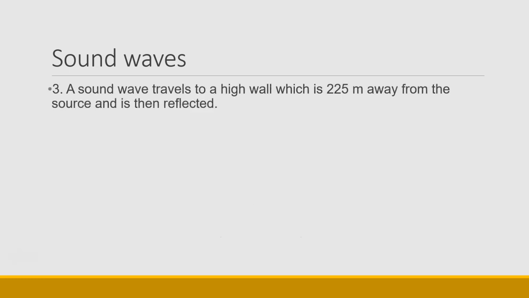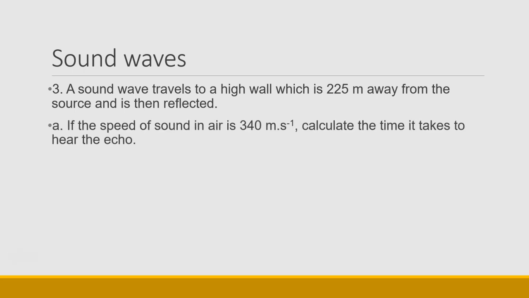A sound wave travels to a high wall which is 225 meters away from the source and is then reflected. If the speed of sound in air is 340 meters per second, calculate the time it takes to hear the echo. In questions like this, it is useful to draw a diagram. We know that the speed of sound in air is 340 meters per second.